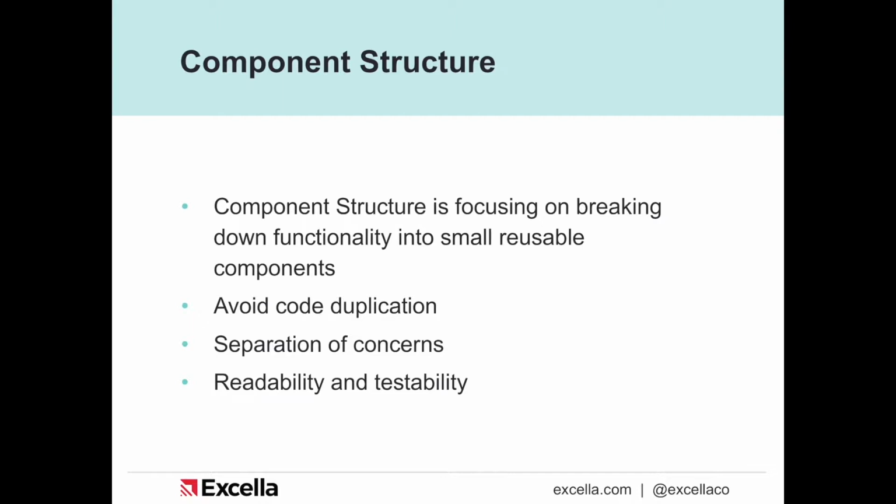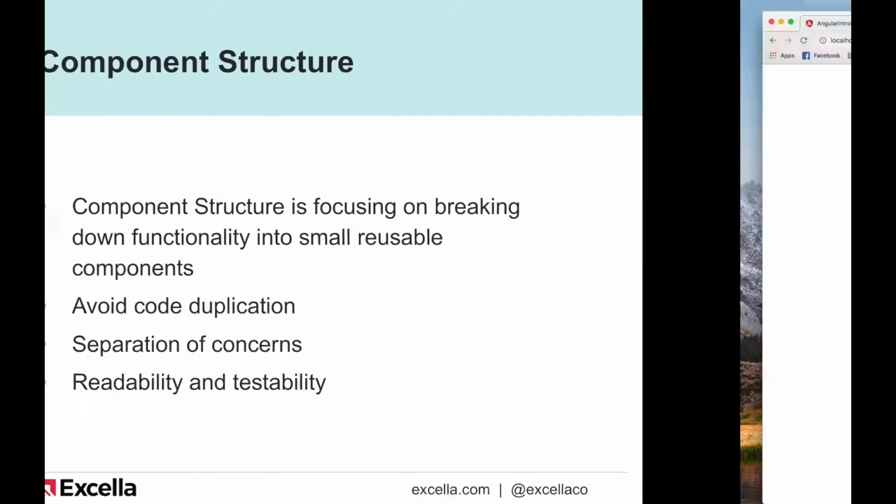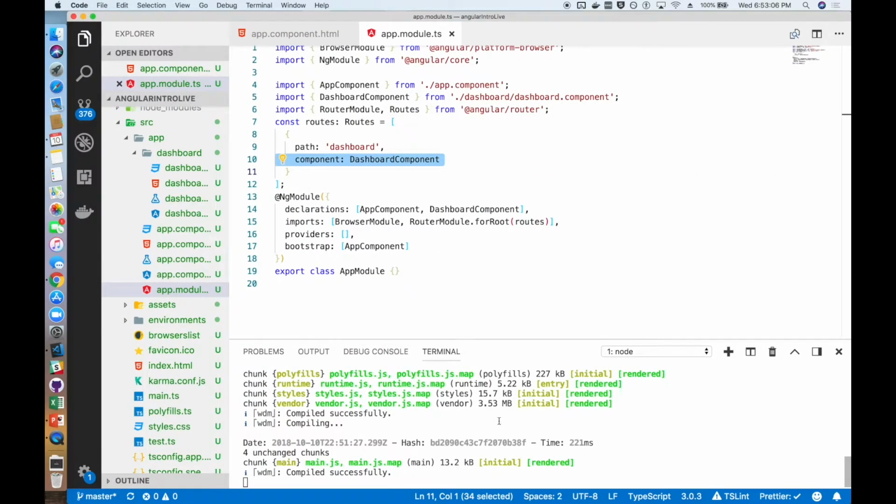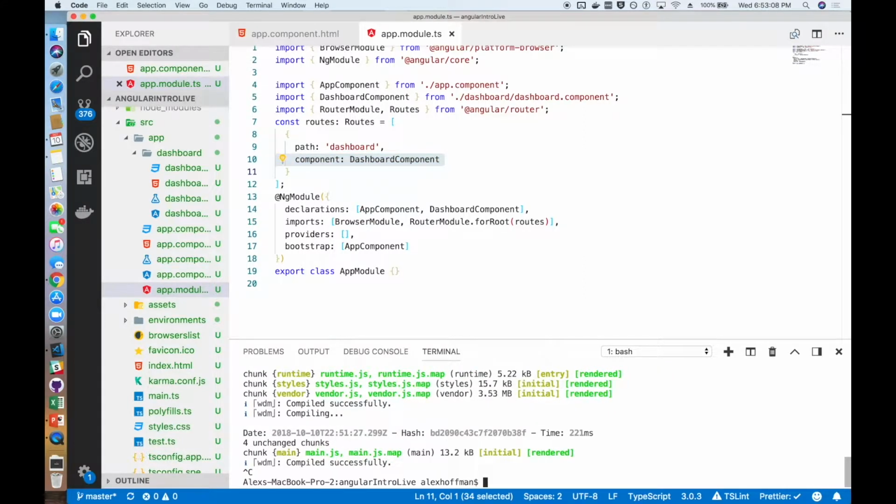So the next thing that we're going to talk about is the component structure. The component structure is basically a focus on breaking down functionality into small, reusable components. What this gives you is it allows you to avoid code duplication. It allows you to do a separation of concerns in terms of your logic, and it allows for readability and testability in your application.